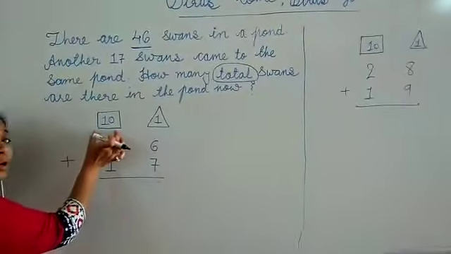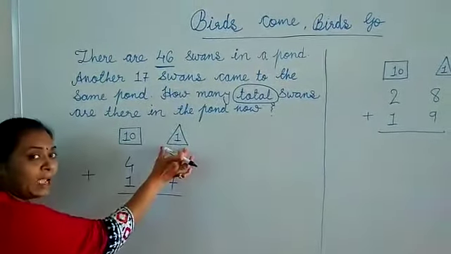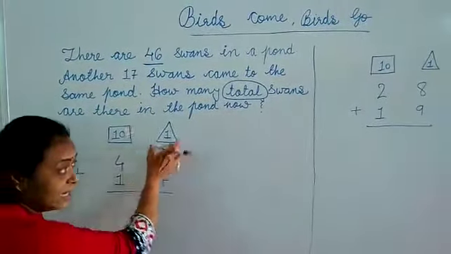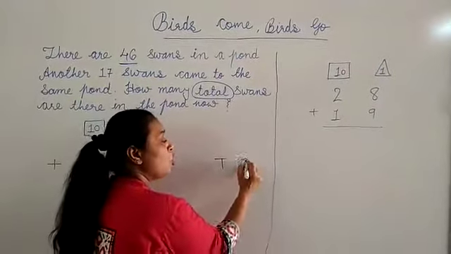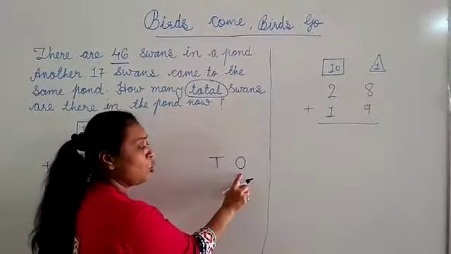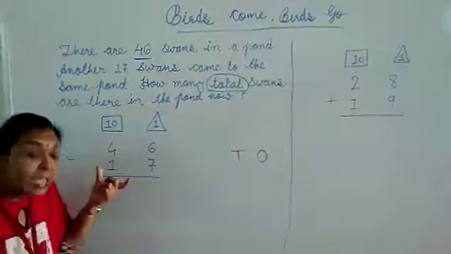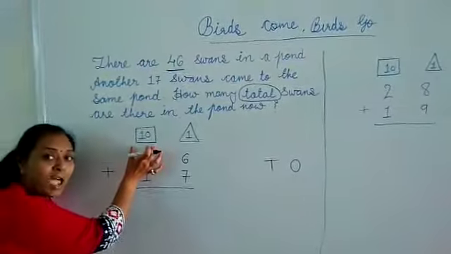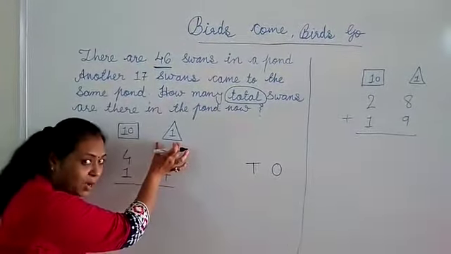See, I have put a square for tens and a triangle for ones, which you have already studied. Earlier you used to put T and O, T for tens and O for ones. But for easy understanding, in this question I have put a square for tens and a triangle for ones.